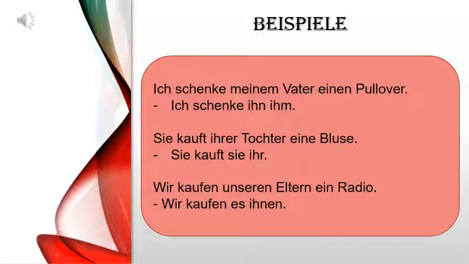So naturally here Pullover is the accusative part and my father is the dative part. So for dative, it is easy to replace with the personal pronomen. I gift a pullover to my father, so definitely I gift it to him. So I have given purposely meanings there. So for to him, we are using ihm. So we can easily decide that for my father, ihm will come.